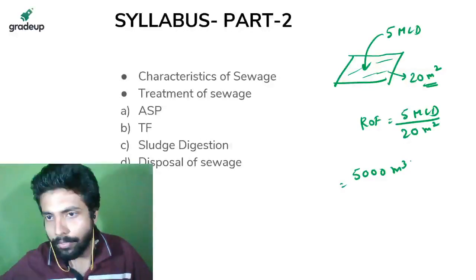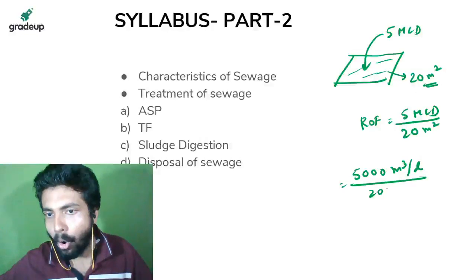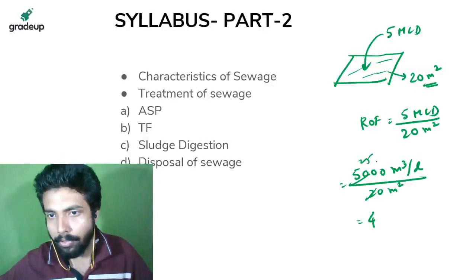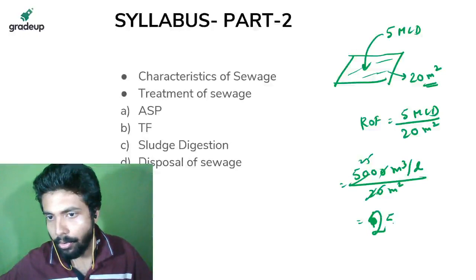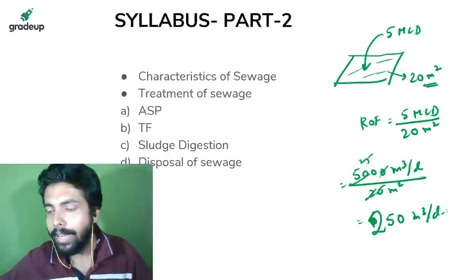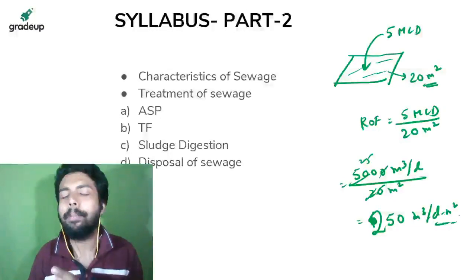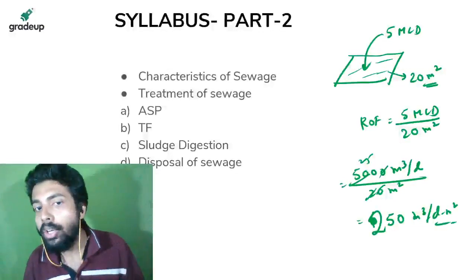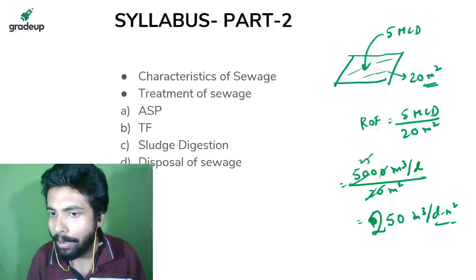Yeah. So 5000 meter cube per day upon 20 meter square. So you can get from here 25, right? So it's 0 cut gaya. So it's basically you are getting 250 meter cube per day per meter square. So this is the ROF. Okay. From here actually number of filter based questions can be asked.